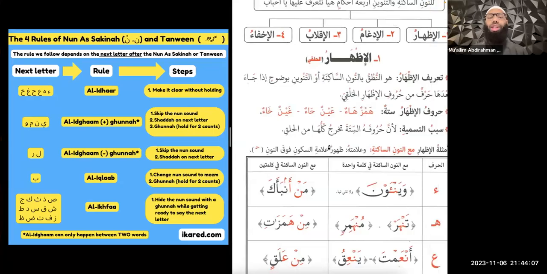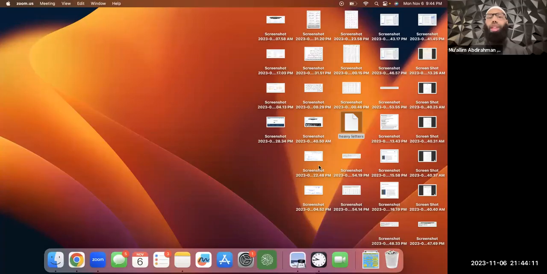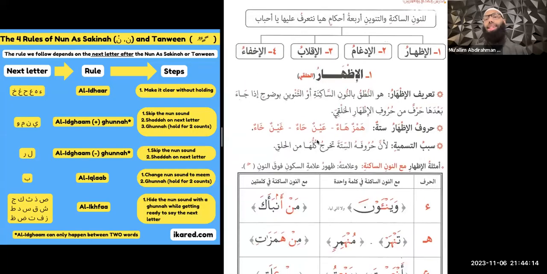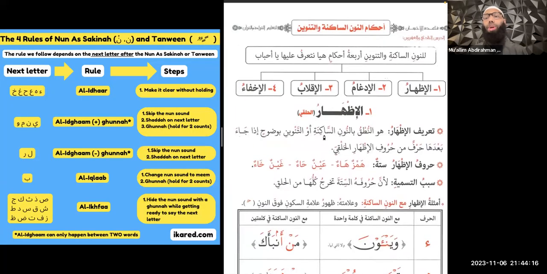I'm going to be using two resources here. The first resource is on my right here. This is the Qa'idatul Baghdadiyya book, Muallim edition, the 2019 edition. And then on the left side is a nice diagram that we have to simplify the rules of Nun As-Sakinah and Tanween. The reason they are called the rules of Nun As-Sakinah and Tanween is because they're simply rules or steps that we follow whenever we see a Nun As-Sakinah or a Tanween.